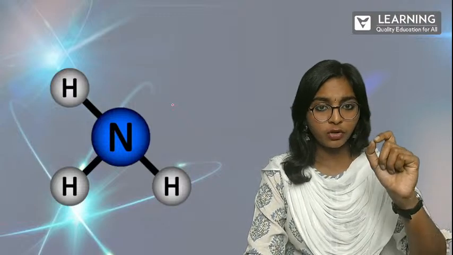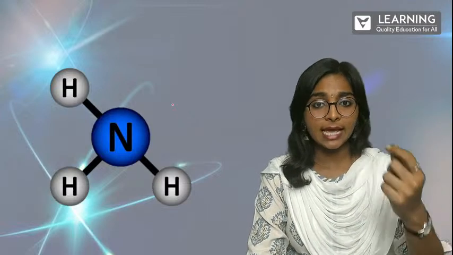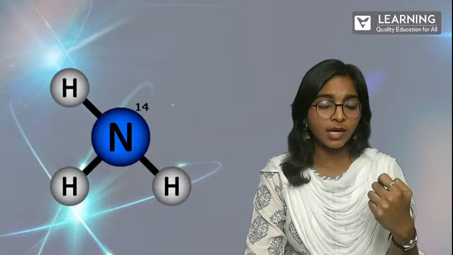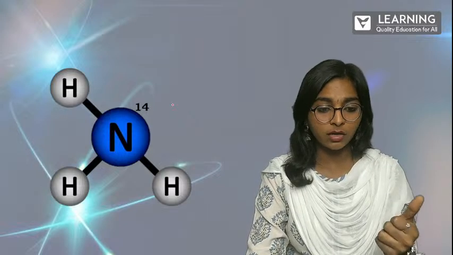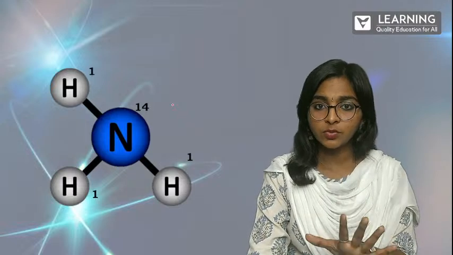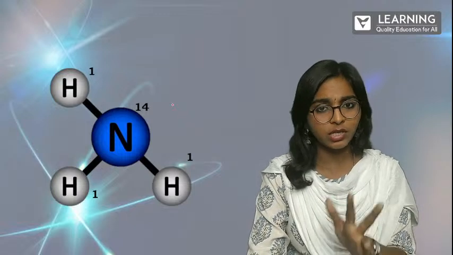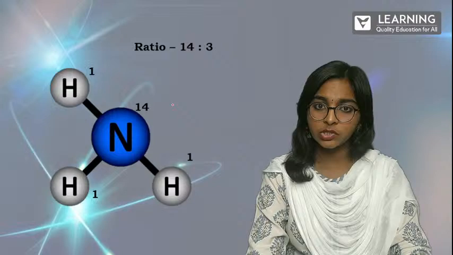Same thing for this ammonia also. See, 1 molecule of nitrogen always combines with 3 molecules of hydrogen. Only then can it be ammonia. So the mass for nitrogen is 14, for hydrogen is 1. So this ratio will be 3 is to 14, or 14 is to 3, whatever. Is that clear? Yeah, 14 is to 3.